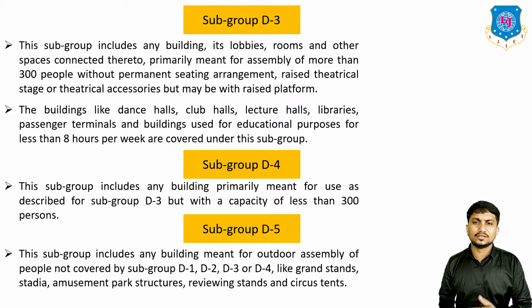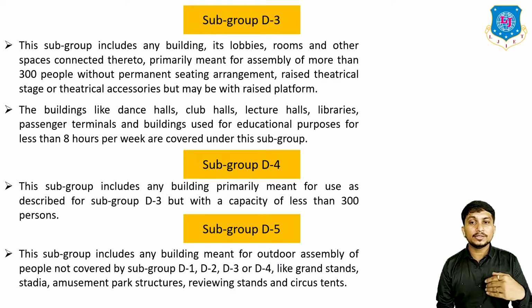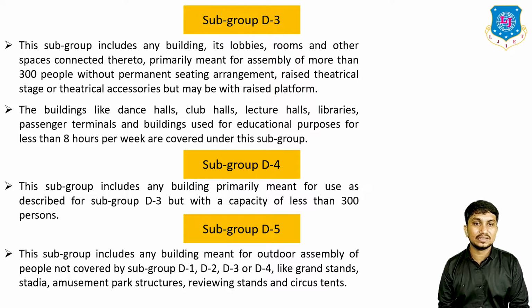These buildings like dance halls, club halls, lecture halls, libraries, passenger terminals, and buildings used for educational purposes for less than 8 hours per week are covered under this subgroup D3. Okay. In D4, it includes any building primarily meant for use as D3, but with a capacity of less than 300, this comes under subgroup D4.